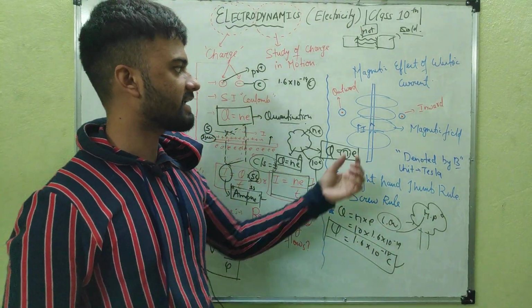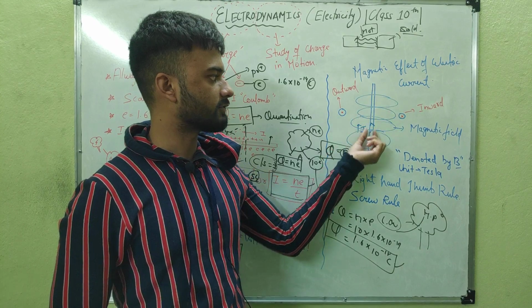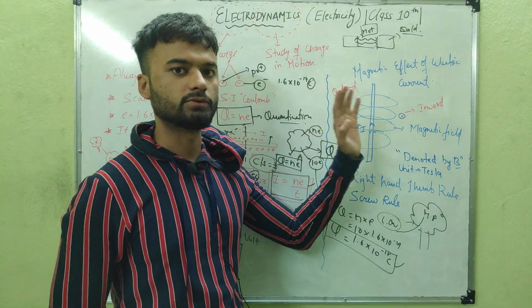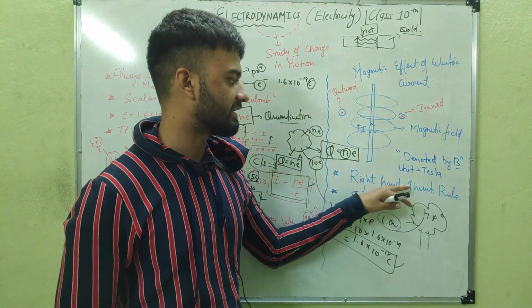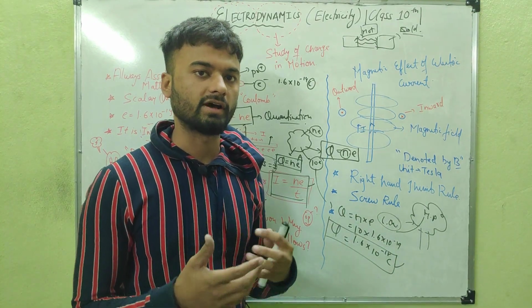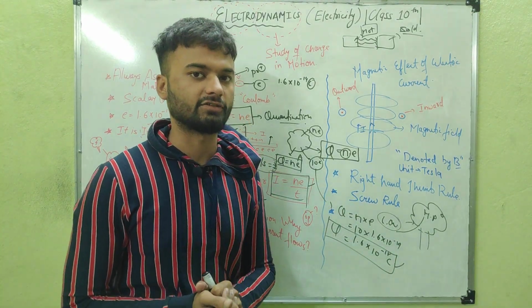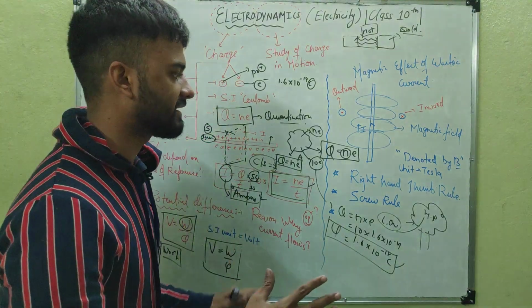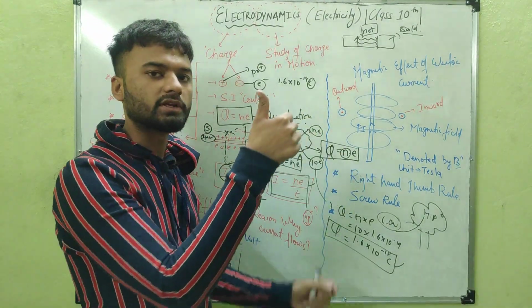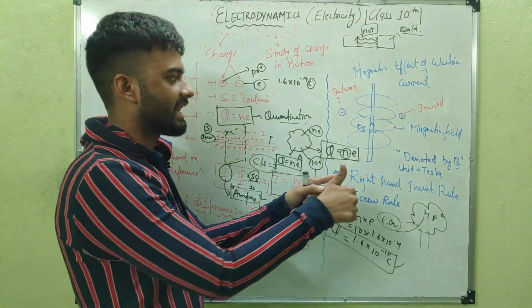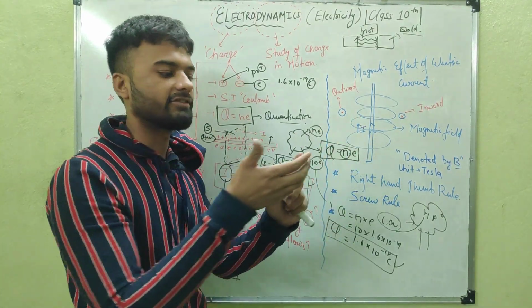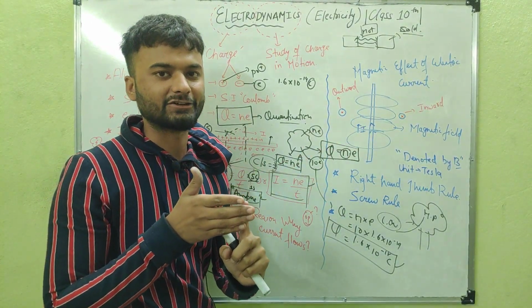When current flows through the conductor, a magnetic field is produced. By the right hand thumb rule, I am going to tell how we can find the direction of that magnetic field. It is a very simple rule. You just put your thumb in the direction of current, and the fingers tell us the direction of the magnetic field.